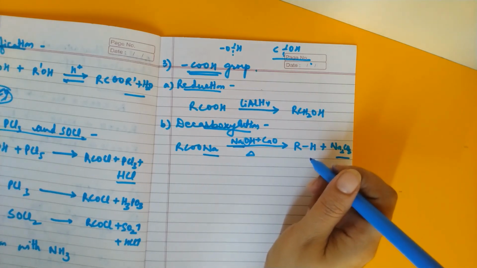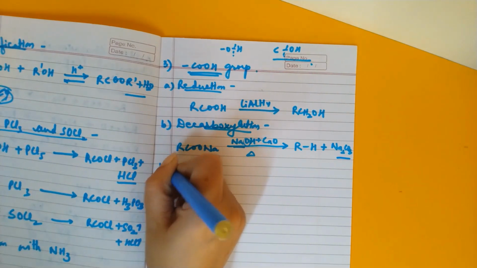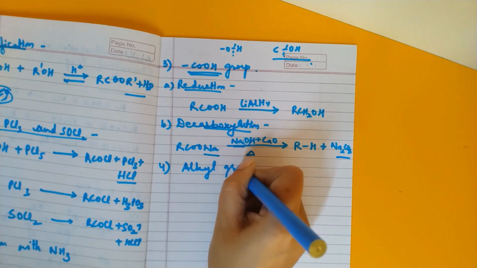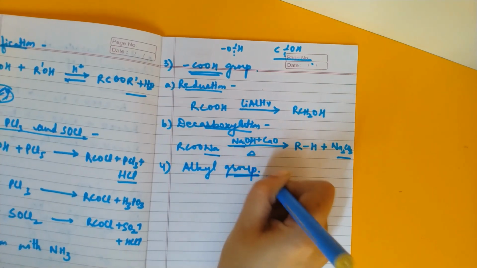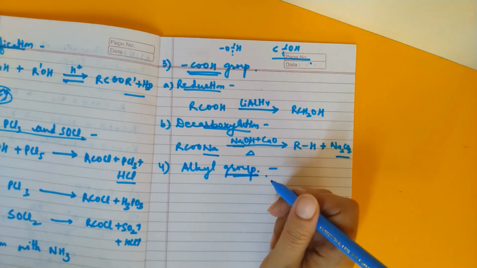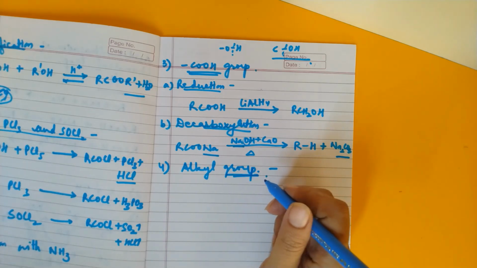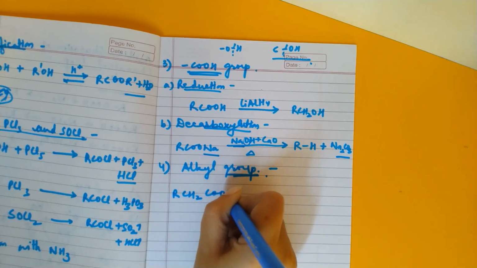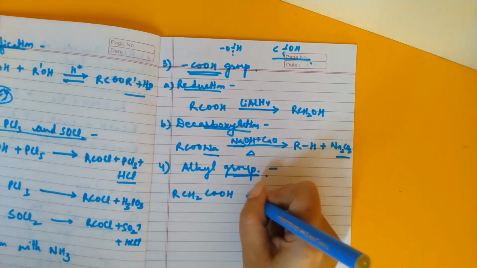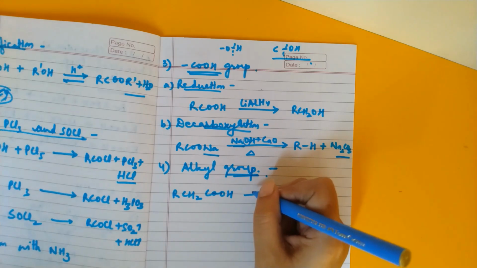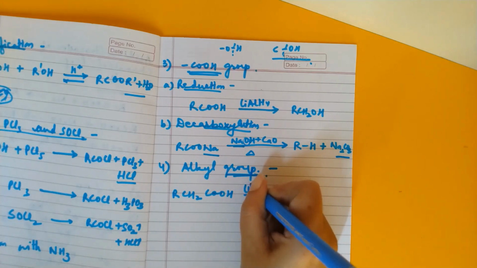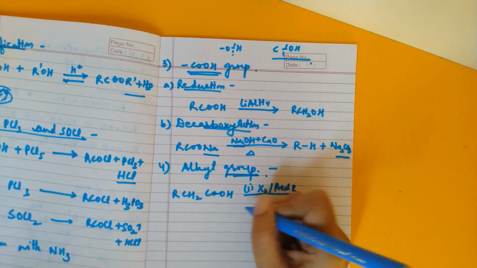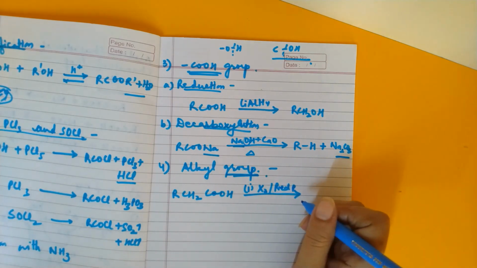Then the next category of reaction is where the alkyl group is involved. The entire alkyl group being involved is another special type of reaction shown by the carboxylic acid. Now what are these reactions? Say for example we have a carboxylic acid having alpha hydrogen, and if we do its halogenation in presence of red phosphorus, then the alpha hydrogen will be substituted by the halogen group.